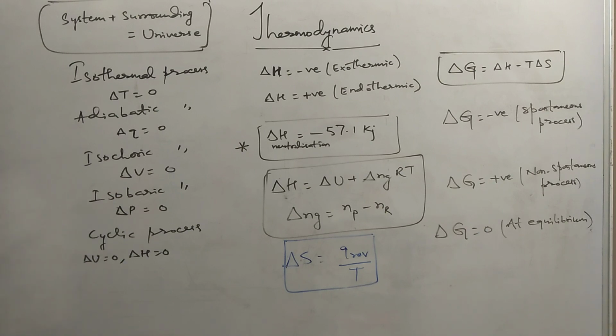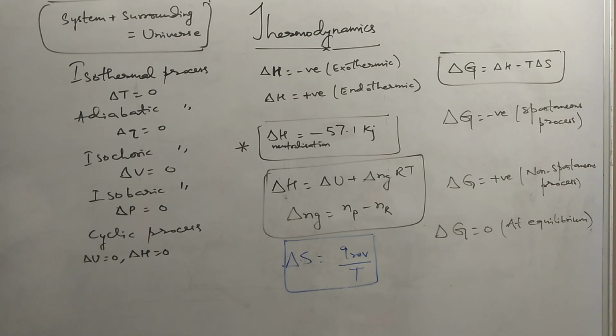And there will be some thermodynamical processes like isothermal process, temperature is constant, delta T is 0. Adiabatic process, there is no exchange of heat between system and surrounding, dq is 0. Isochoric process, delta V is 0 because the volume is kept constant. Isobaric process, pressure is constant, so delta P is 0.